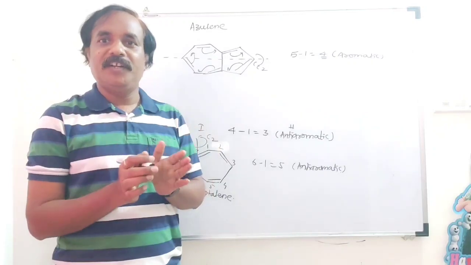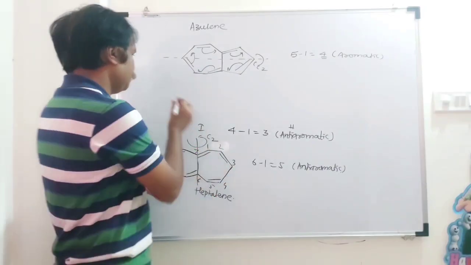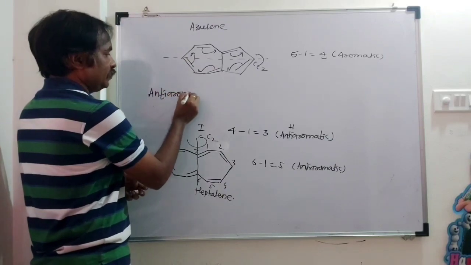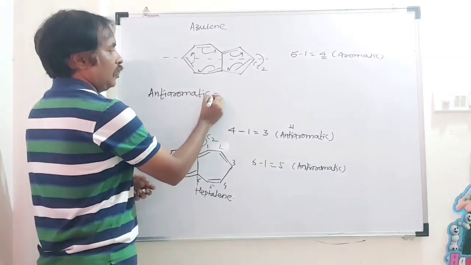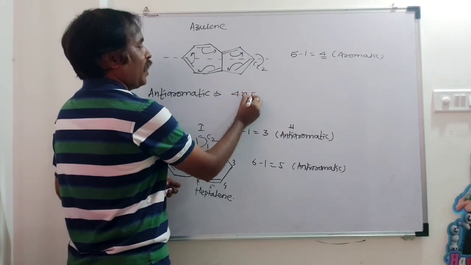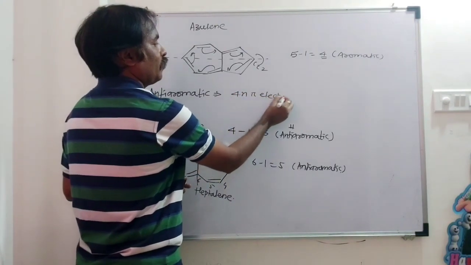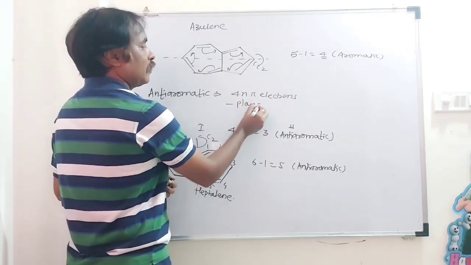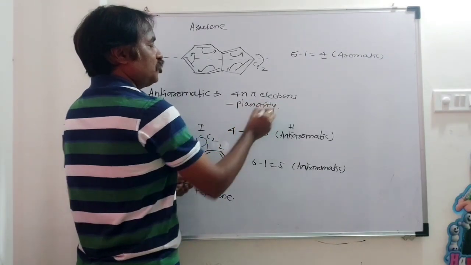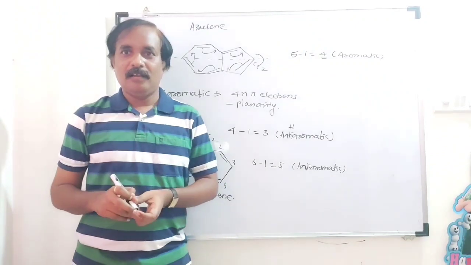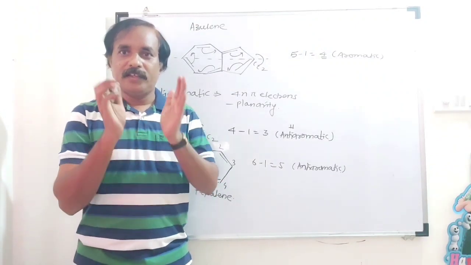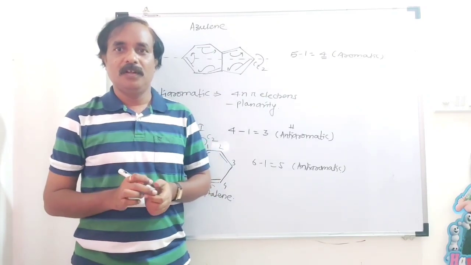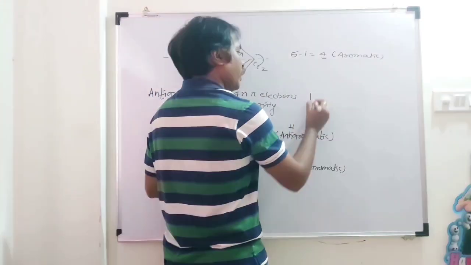Non-aromatic. What is the condition for anti-aromatic compounds? A compound having 4n pi electrons. Here also planarity is required, and the compound should be planar. And here also there should be complete resonance and complete delocalization of electrons. Take this simple example, cyclobutadiene.